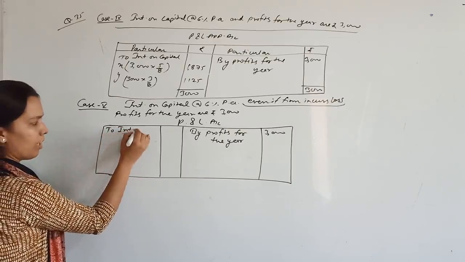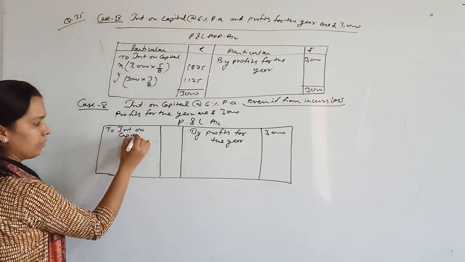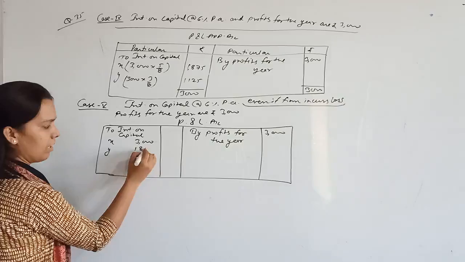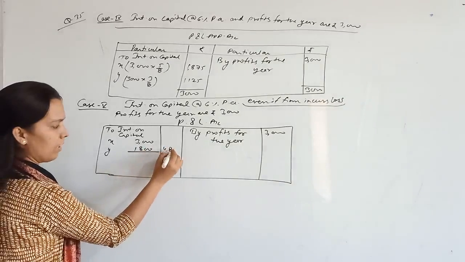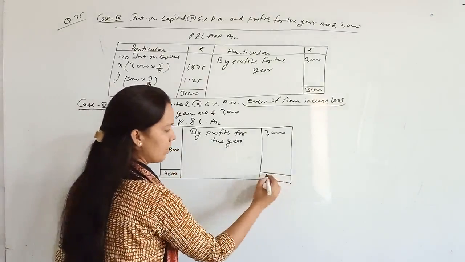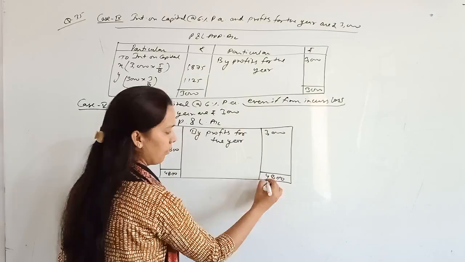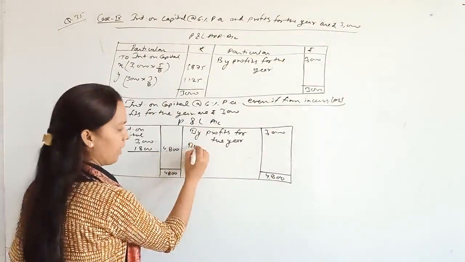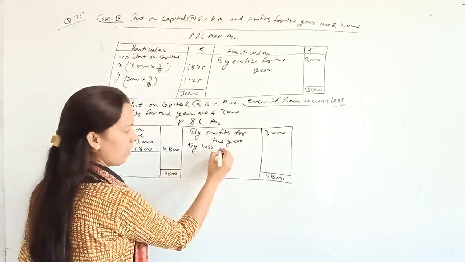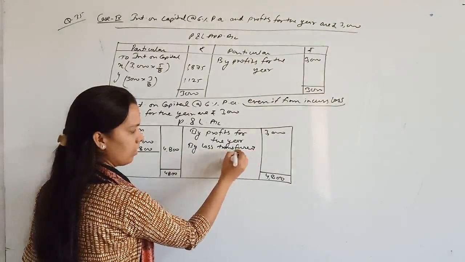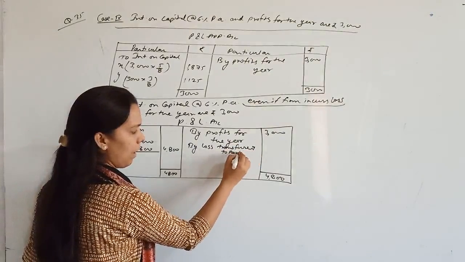To interest on capital for X and Y, that was 3000 and 1800, means 4800. It means you can say that 1800 rupees is the loss of firm, because 4800 is the interest on capital and remaining loss will be given to partners by loss transferred to partners capital account.